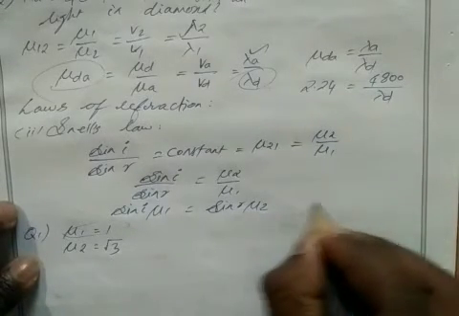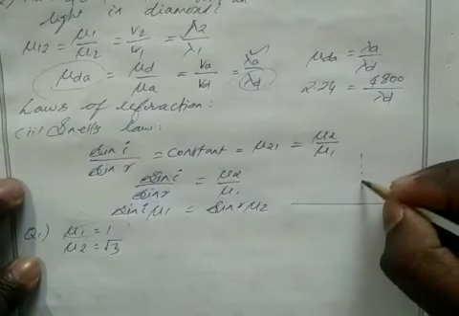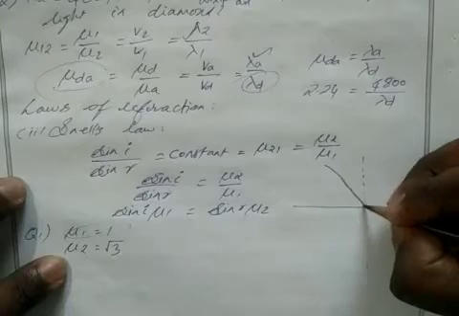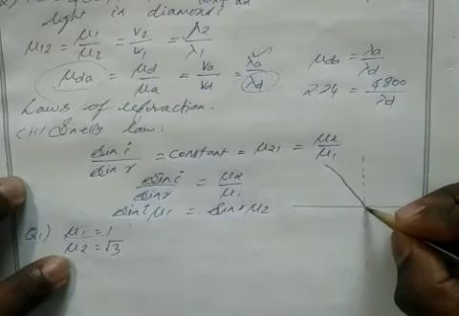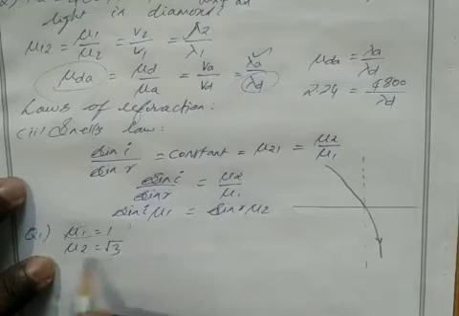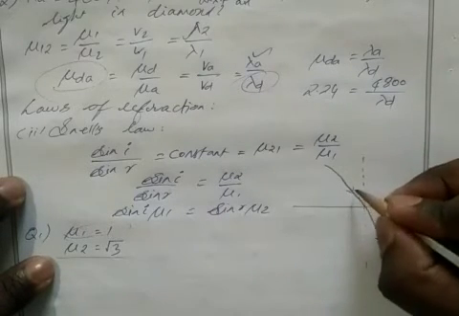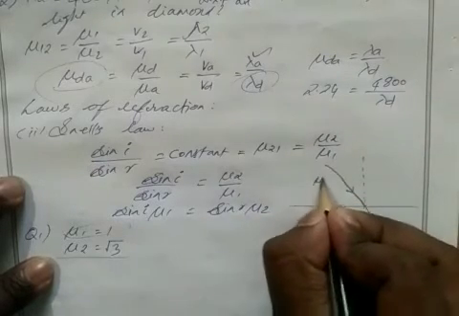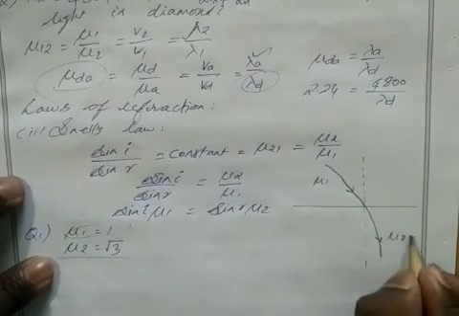Okay, so I can write this. This is the given diagram. Light comes from one medium and is refracted towards another medium. Why is it bending towards the normal? Because the second medium is the denser medium, so it bends towards the normal. Clear? So this is medium 1, mu 1, and this is medium 2, given as root 3.